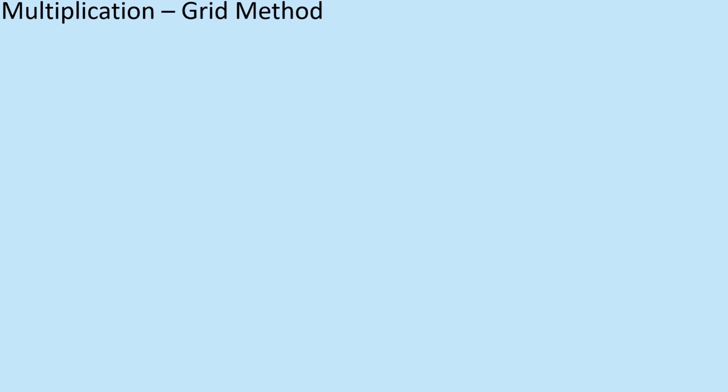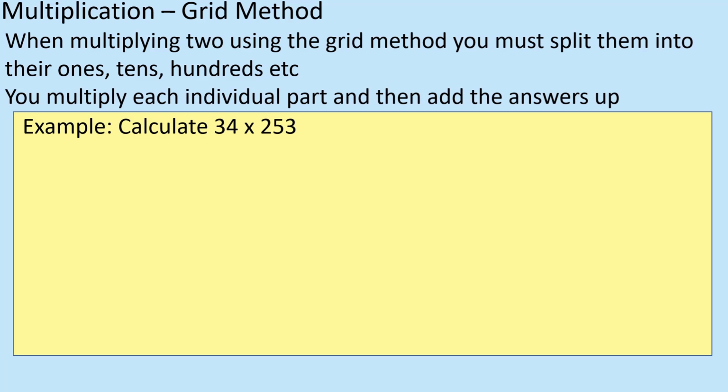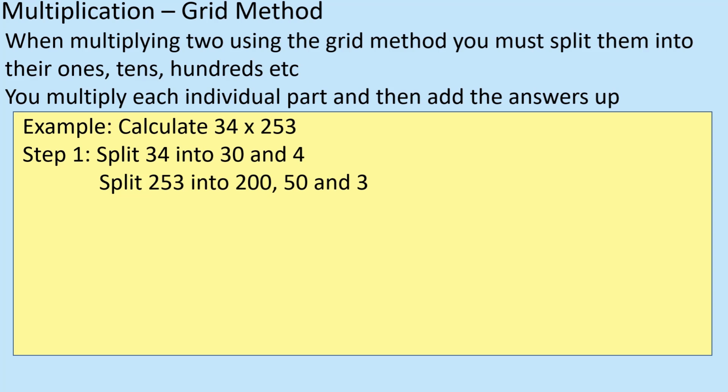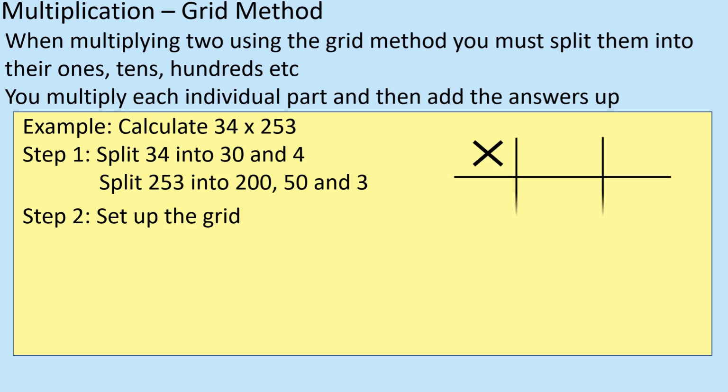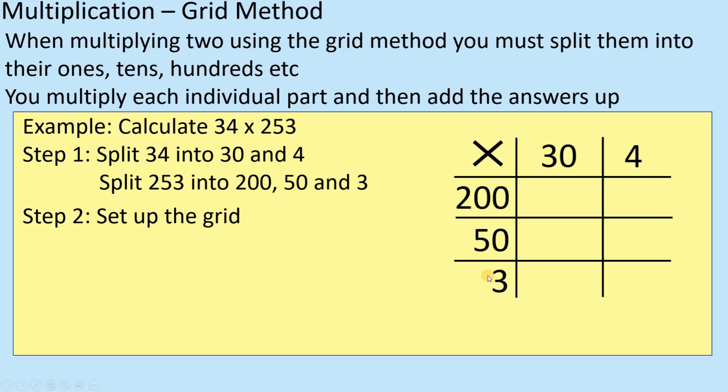There is another way of doing it. I don't do this personally. I know that it was frowned upon a while ago, but it still exists and it's still a valid method, and I think you still get the marks for it. So the idea is to split it up into a grid. You split 34 into 30 and 4, and you split 253 into 250 and 3, and then you put a grid together to show those numbers. You put 30 and 4 up here, 250 and 3 down there, and then you times each of the boxes together to get a bunch of answers, and then you add.